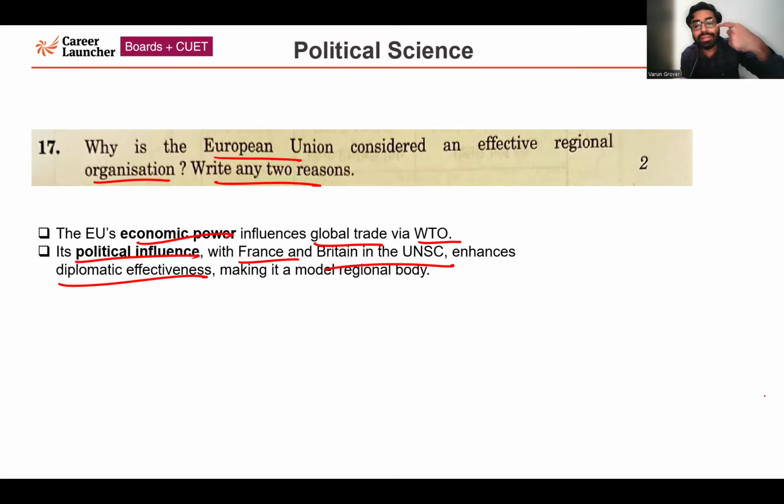That is why the European Union has a very major political influence also. It enhances its diplomatic effectiveness, making it a model regional body for other regions also. So these are the two reasons proving the European Union to be an effective regional organization.